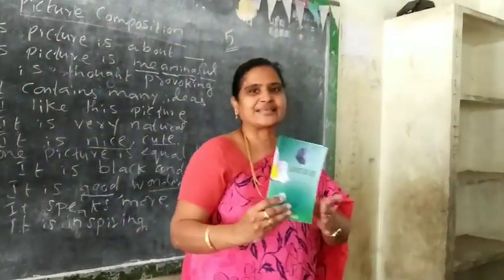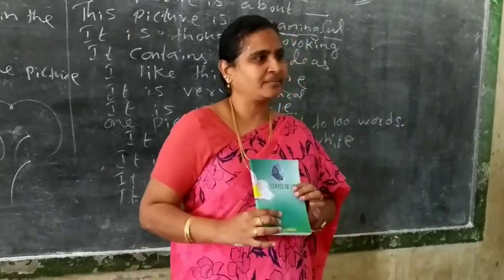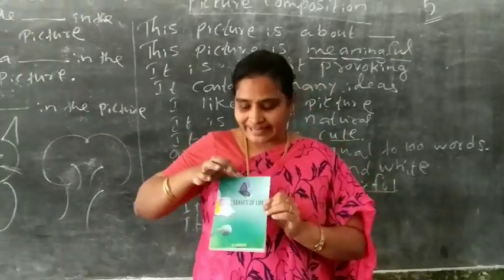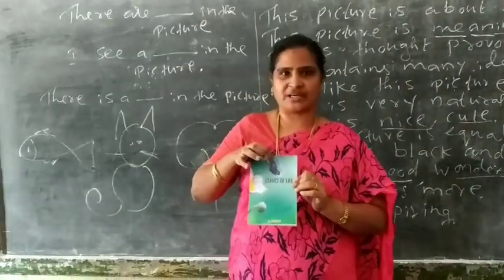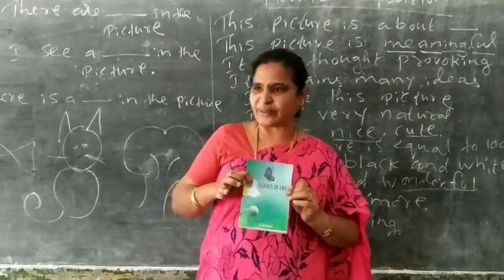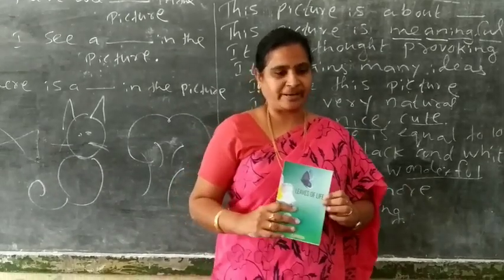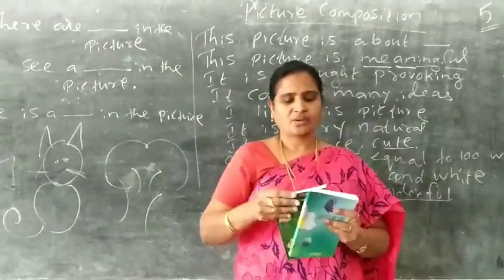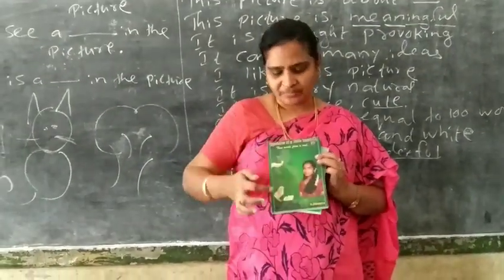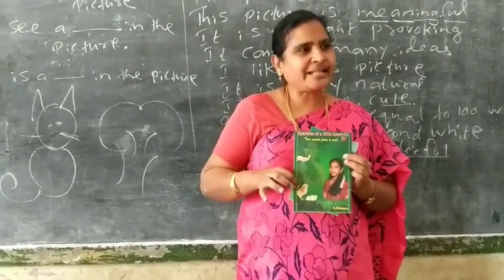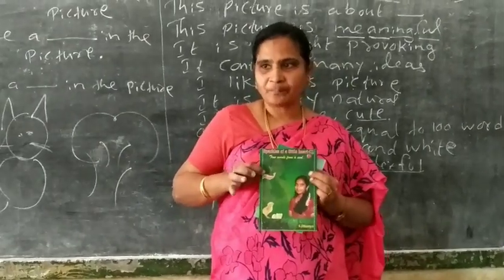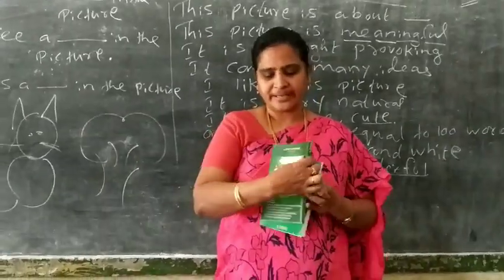Okay? This is the given picture. What do you see? Okay. What should you tell? There is a butterfly in the picture. Then there is a flower in the picture. Fine. What is this? What do you see here? There is a girl in the picture. Then there is a chick in the picture. Then there is a broken eggshell in the picture. There is a hand in the picture.